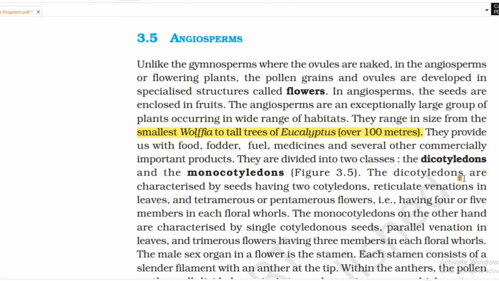The dicotyledons are characterized by seeds having two cotyledons, reticulate venation in leaves, and tetramerous and pentamerous flowers, having 4 or 5 members in each floral whorl. The monocotyledons, on the other hand, are characterized by single-cotyledon seeds, parallel venation in leaves, and trimerous flowers having 3 members in each floral whorl.